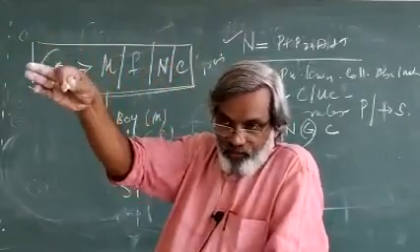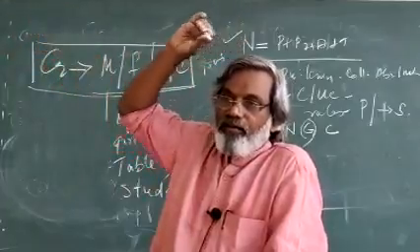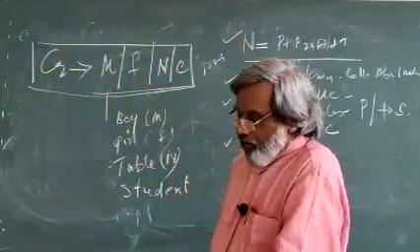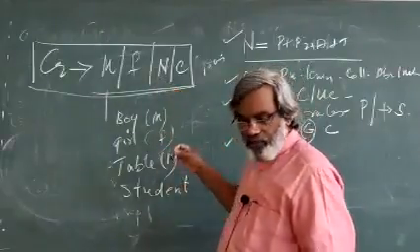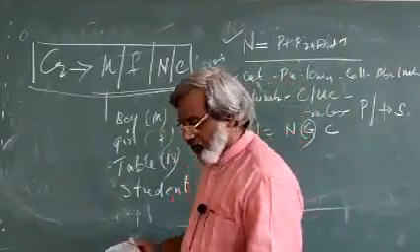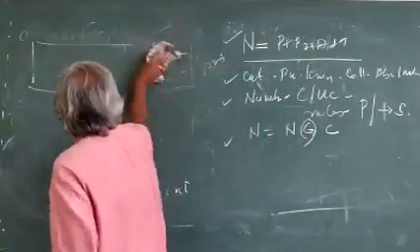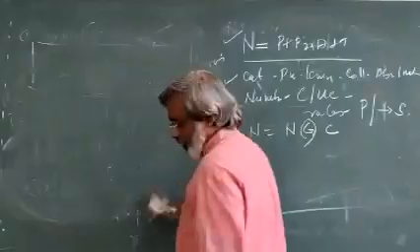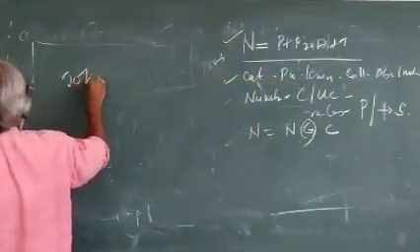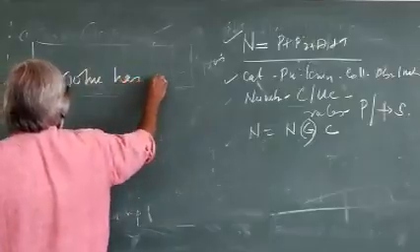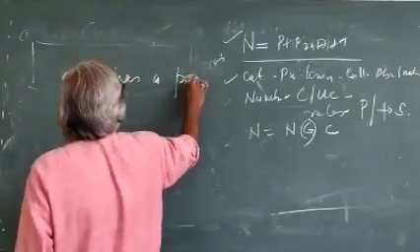N stands for number system, G stands for gender system, then the third one, C, is case system. That will come later. So, how to identify? Suppose you get one sentence. I will tell you another example. So, you copied? Okay. Now, you take one example: John has a pen.